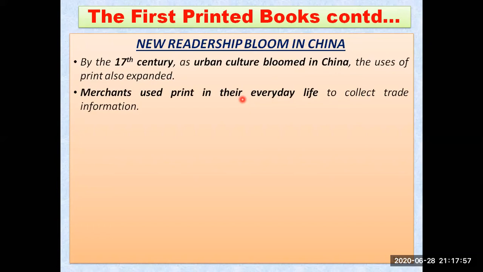Merchants were using print in everyday life also, to collect trading information, whatever they were purchasing and selling, and about the dues. So they started writing and using printing technology so that they could remember and keep the records of their accounts safely. Reading also increased, and it now changed into a leisure activity.